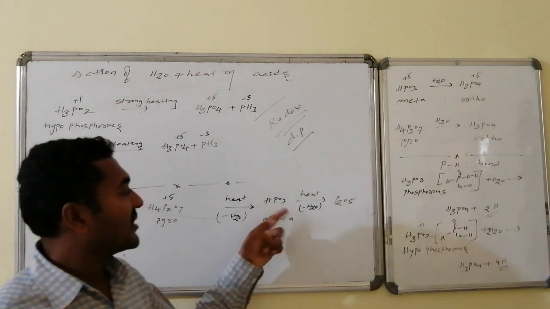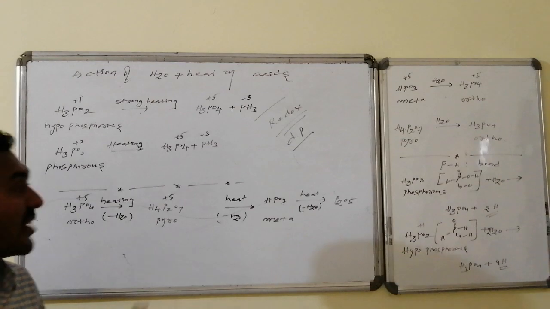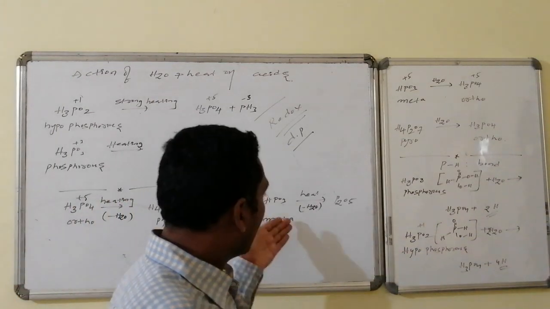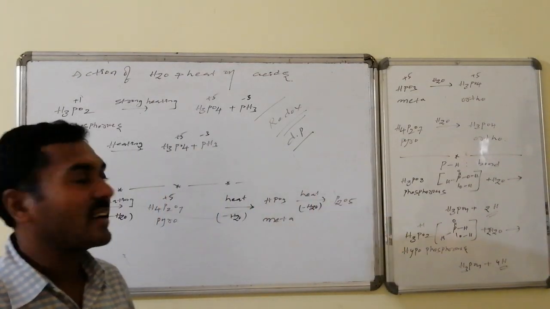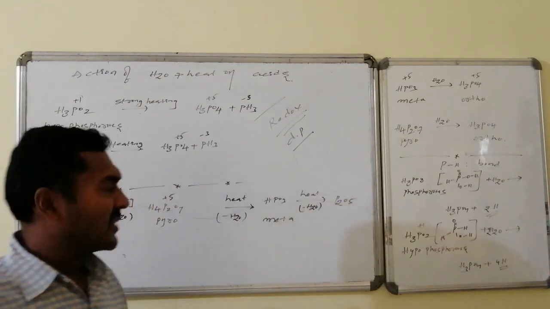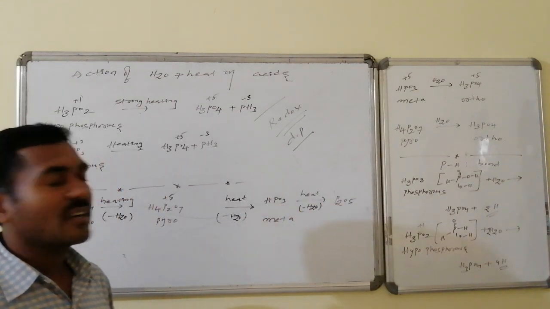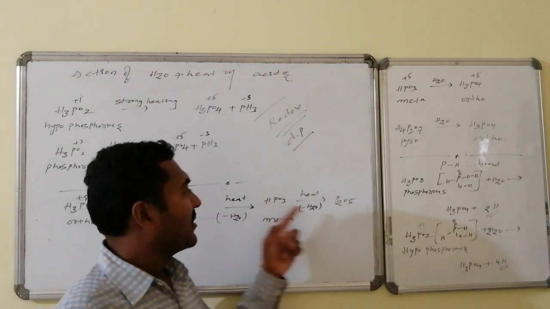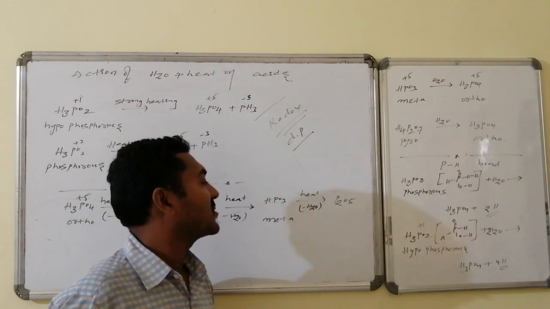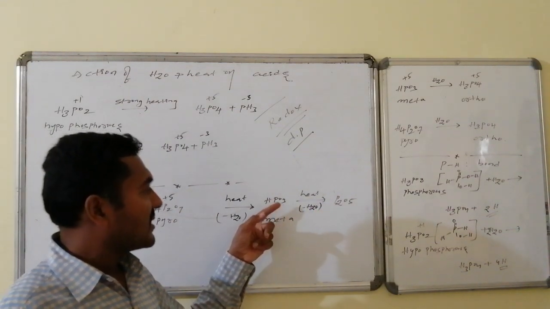Now the oxygens are reduced to what? 3 implies half a molecule of water is eliminated. And from here, once again water is eliminated and it is converted to P2O5. Here also you can count phosphorus consisting of how many oxygens? 3 here. Whereas 2 phosphorus it is having 5. So therefore for 2 phosphorus it has to be 6.